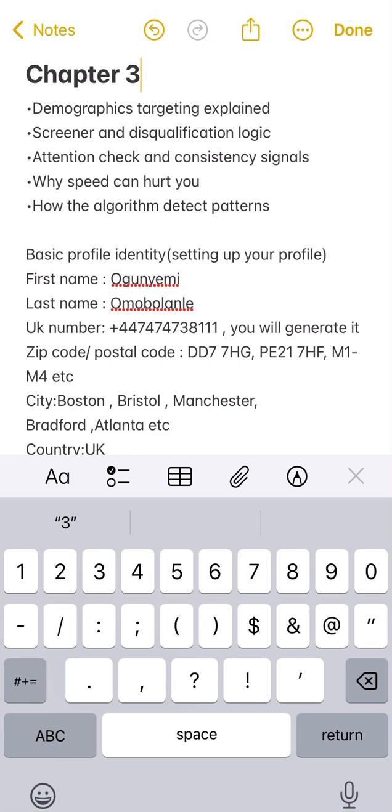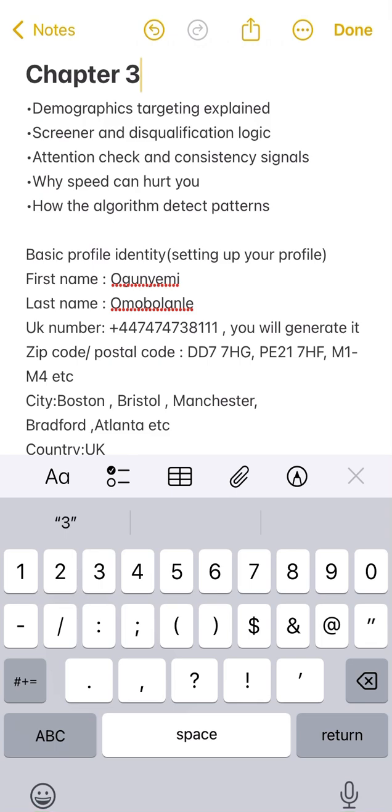And very quickly, we'll be covering the demographics, how you can set up your profile, because it is this profile setup that will determine if you will be getting surveys on a daily basis. So if you do not take your time to set your profile, it might affect them sending you surveys. So you have to take your time whenever you are setting up your profile, and make sure that whatever information you are putting in your profile is what you are using across platforms.